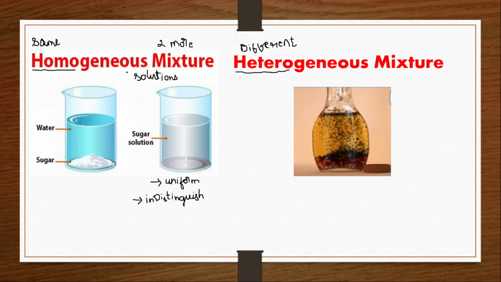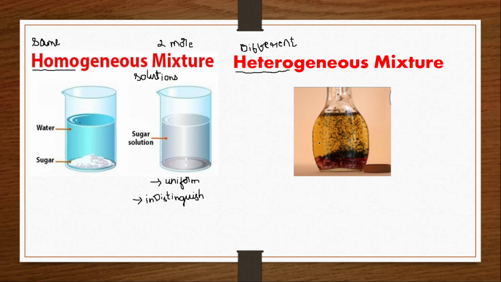Likewise, let us consider a heterogeneous mixture. When you consider a heterogeneous mixture, the composition is not uniform. You can make out in the diagram that we have three different particles. One is the liquid, which is orange in color, some black colored particles, and some pink or wine red colored particles. This one is a bit larger in size, so it is settling at the bottom. This is not that much larger, so a few are settling and a few are in the liquid or on the surface itself, and the liquid is above.